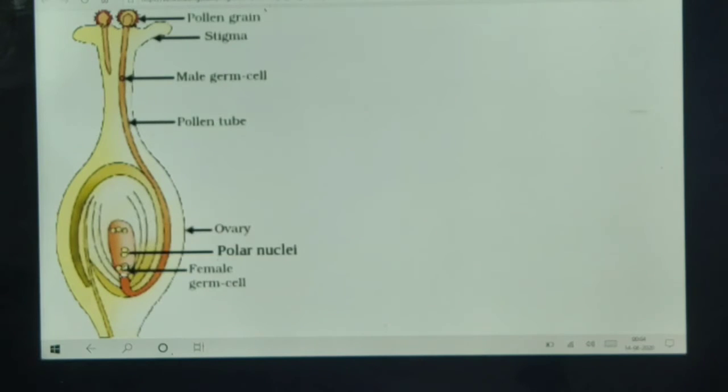After the pollen lands on the stigma, it has to reach the female germ cells. To get to the female germ cell, it grows a pollen tube. A pollen tube is formed here, through which male germ cells travel towards the female germ cell.